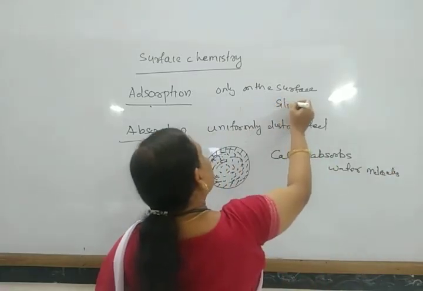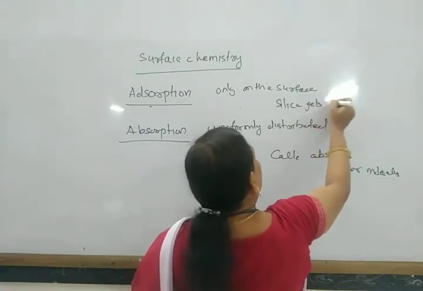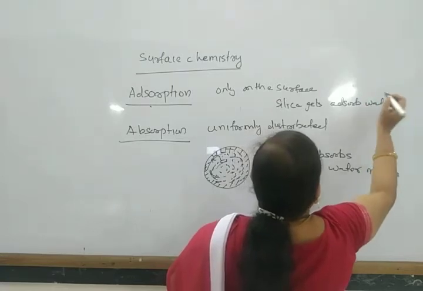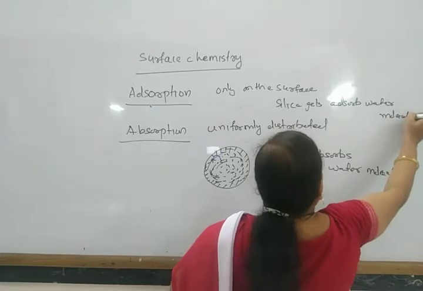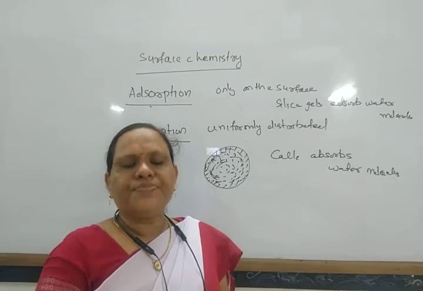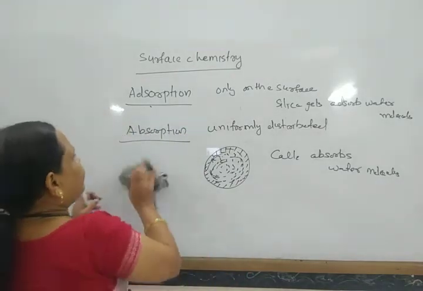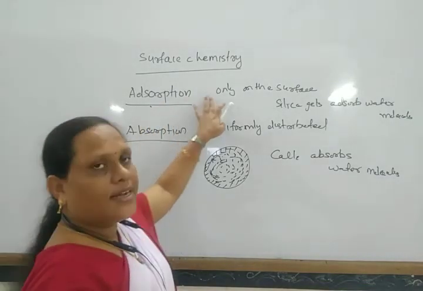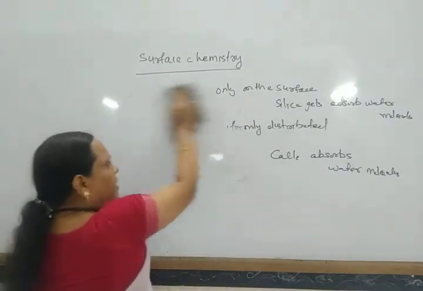Whereas silica gel adsorbs water molecules. Okay, so this is the difference between adsorption and absorption. This is uniform and this is not uniform, only maximum present at the surface. So this is the difference between adsorption and absorption.